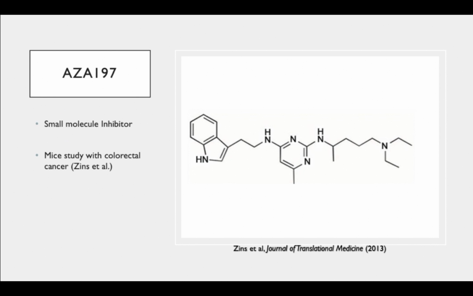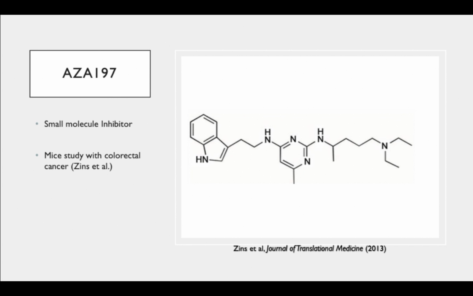We're also interested in this small molecule inhibitor of CDC42 entitled AZA197. This molecule has been known to inhibit the activation of CDC42, and it has been known to inhibit cancer growth.